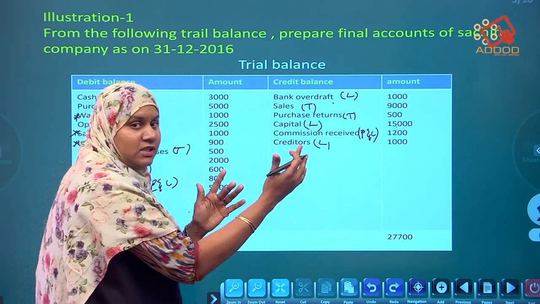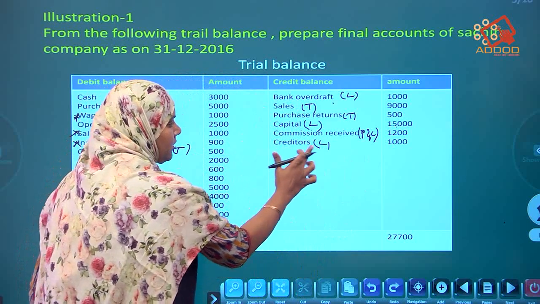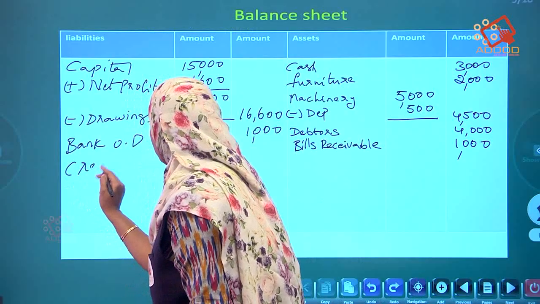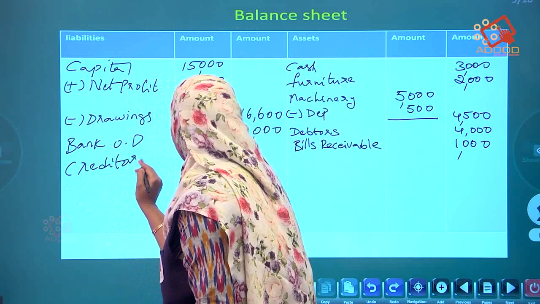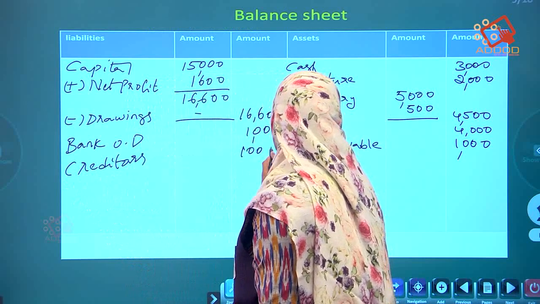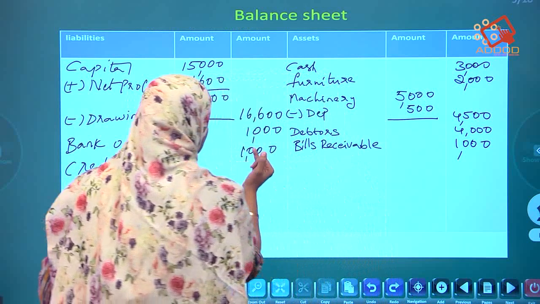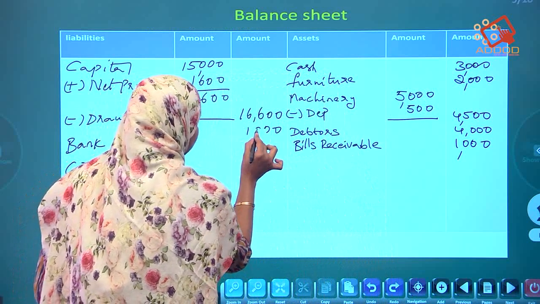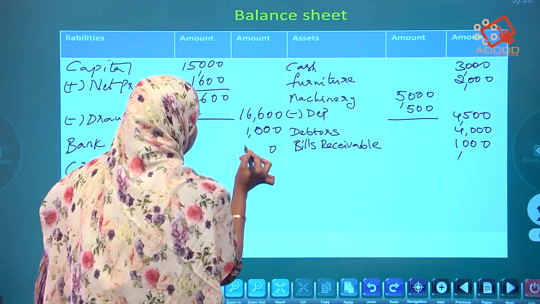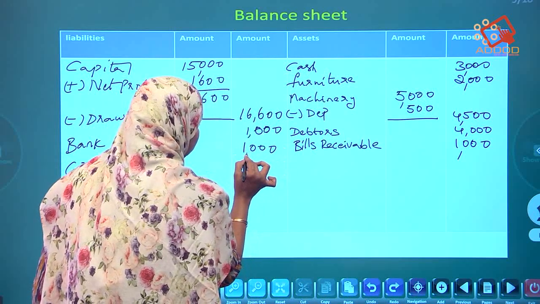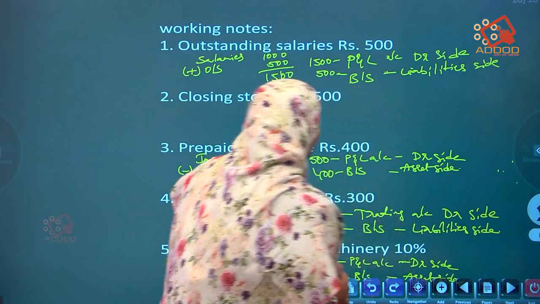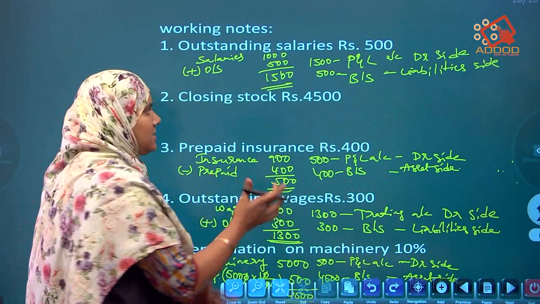Now we have to search in adjustments also. Creditors, liabilities 1,000. Okay, 1,000. Now see the adjustments also once.